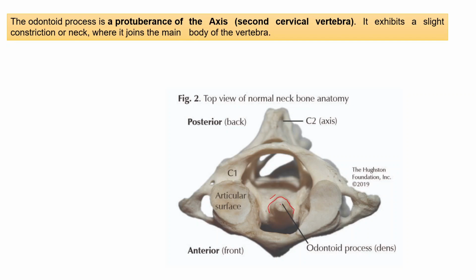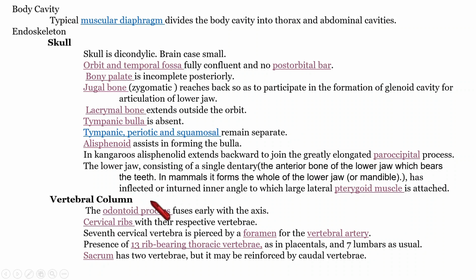One peculiarity is that this odontoid process has a constricted region. This constricted region is called the neck. So that is the odontoid process. It is present in the vertebral column of the Metatherians.